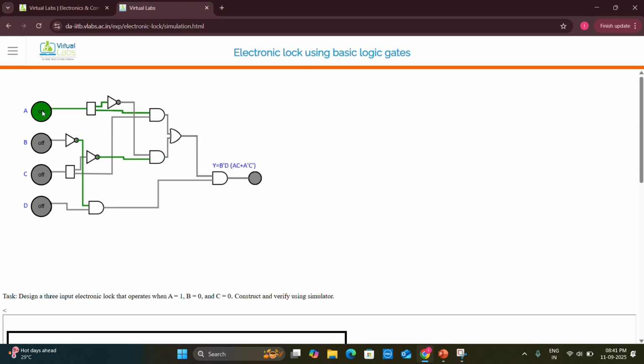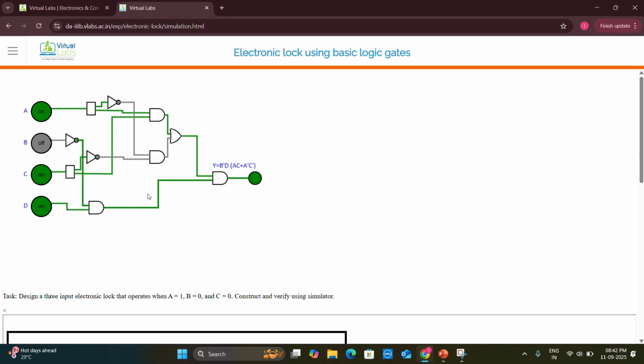If you click on this, I'm just clicking all of the four switches and I don't get output. So now change again, I don't get any output. So now again change. Okay, now I've turned off this B alone, and I got the output as a green LED light. So by changing the inputs, you'll get the output. There are 4 inputs and 1 output.